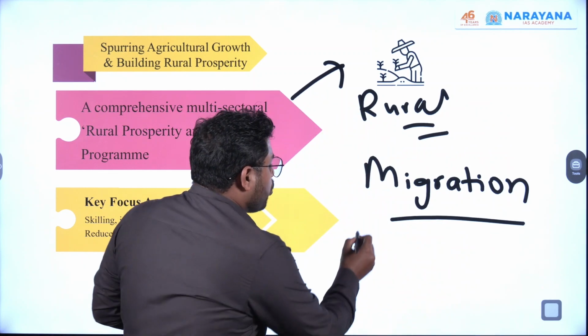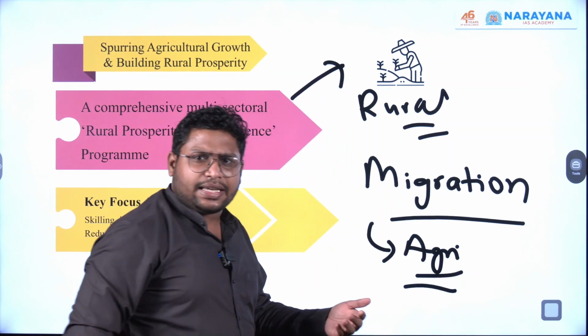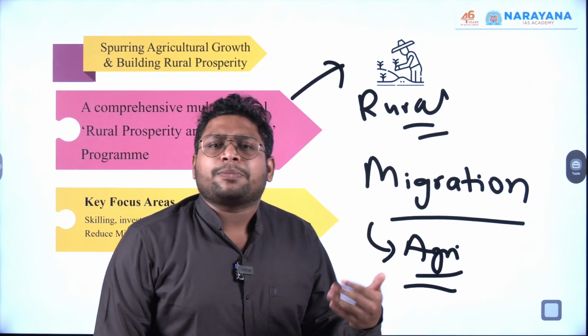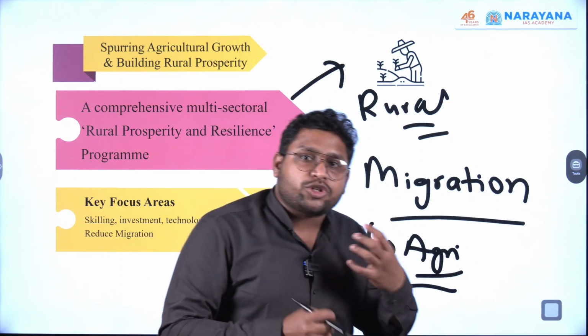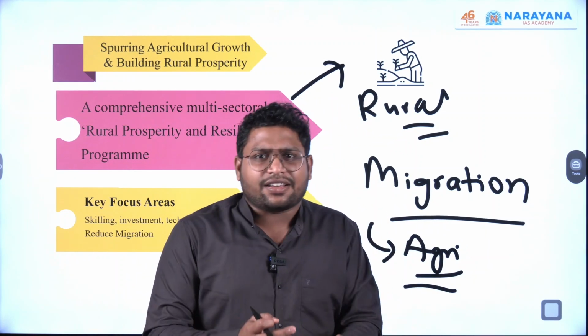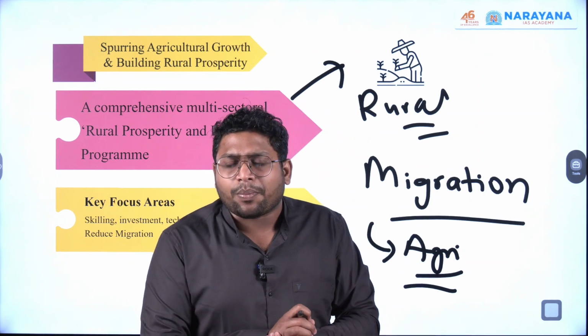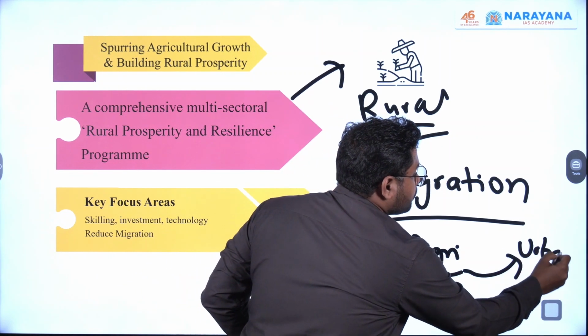Because you see, most of the people in rural areas are in the agriculture sector. Already in the agricultural sector, these many people are not required. And we do not see any other employment opportunity that is available in the rural parts of India. And people are not even skilled enough to go ahead with any particular job. So they are moving to the urban part.